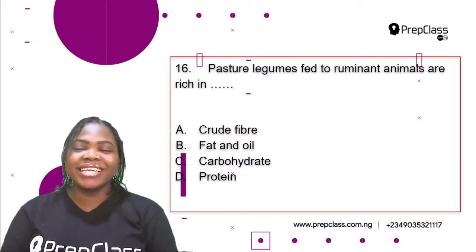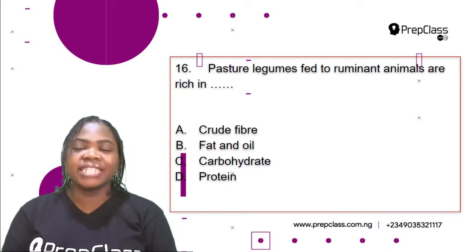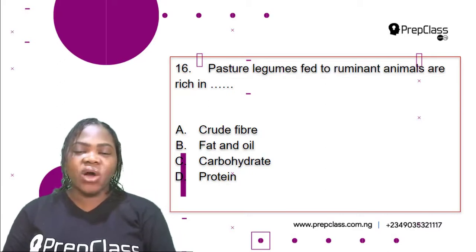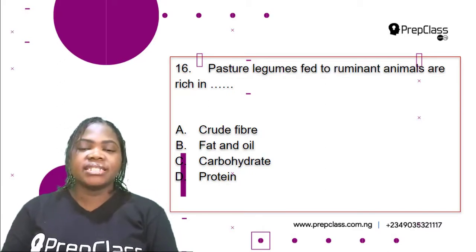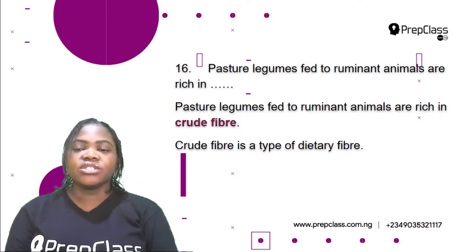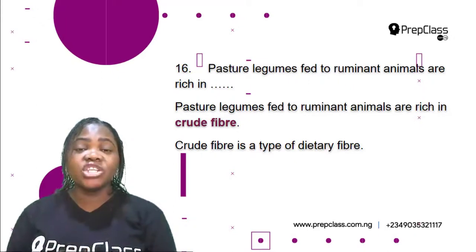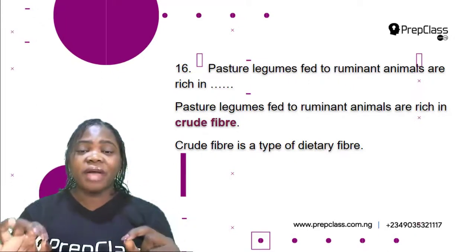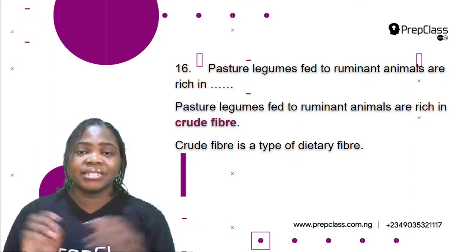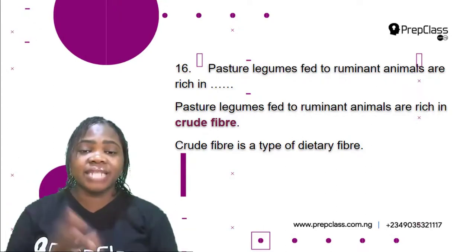Question 16. Pasture legumes fed to ruminant animals are rich in dash. A. Crude fiber. B. Fat and oil. C. Carbohydrate. D. Protein. So, the pasture legumes fed to ruminant animals are rich in crude fiber. Crude fiber is a type of dietary fiber found in plants. Alright, so these are the pasture legumes that are fed to ruminant animals.